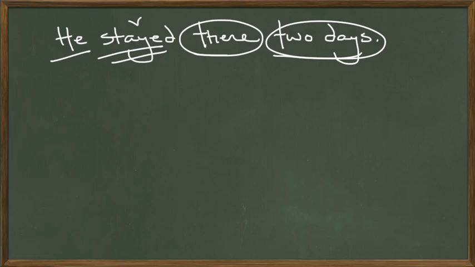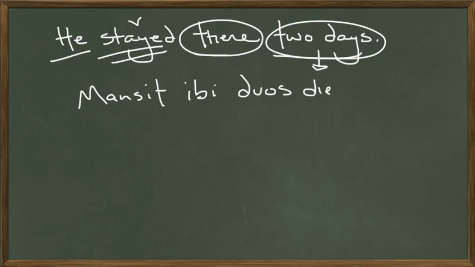Now in Latin, he stayed becomes mansit. He stayed where? He stayed there. Ibi. Mansit ibi. And how long did he stay there? Remember I told you that this phrase, because it's answering the question how long, goes into the accusative case. So, mansit ibi duos dies. Dies is in the accusative, and it's plural, obviously, because we're talking about more than 1 day.